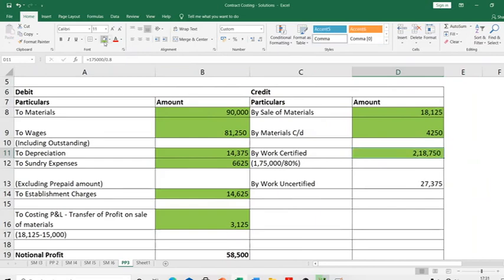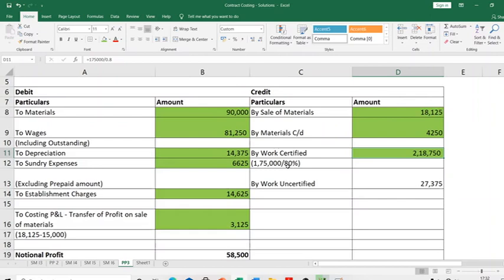2,18,750 is the work certified. What is this 2,18,750? It's a part of the 5 lakhs, which is the contract revenue that you are allowed to recognize because of the certification. You are trying to recognize it like a revenue here.